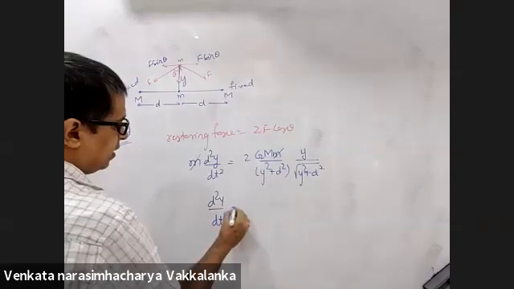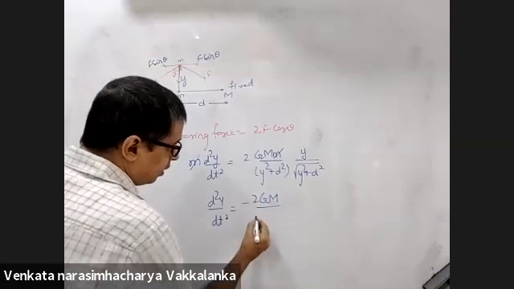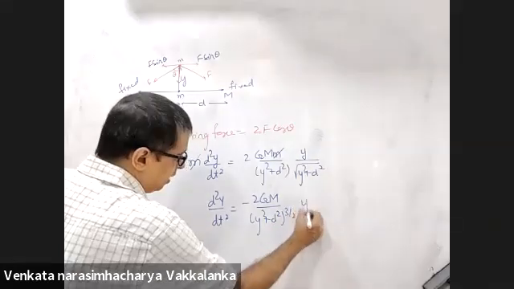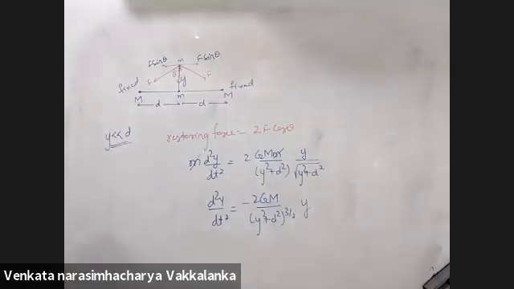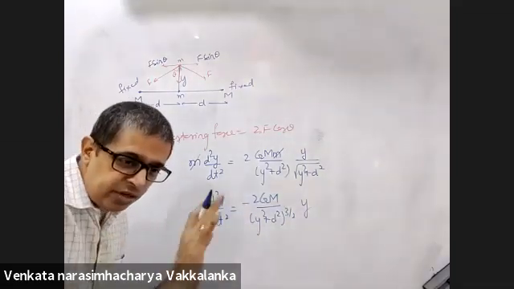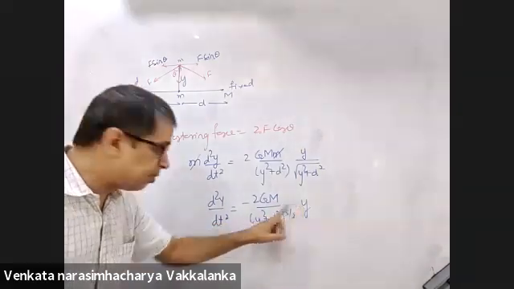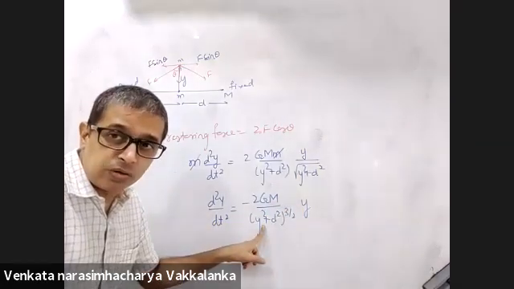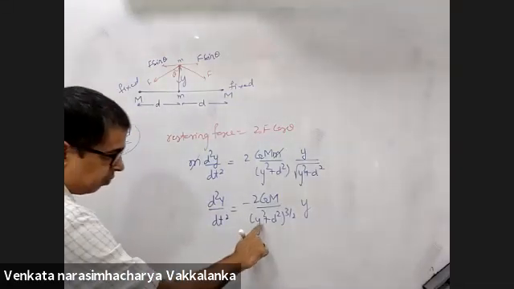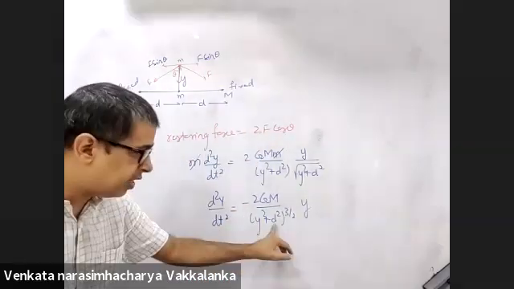d2y by dt square minus 2GM by denominator is (y square plus b square) to the power 3 by 2. If I leave the problem as it is, it's not an SHM. Why? Acceleration is not directly proportional to y. You have a y in the denominator also. Now use the approximation. y is much smaller than d. y square will be yet much smaller than d square.